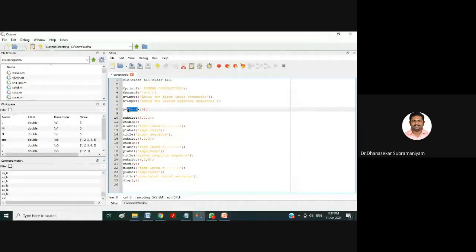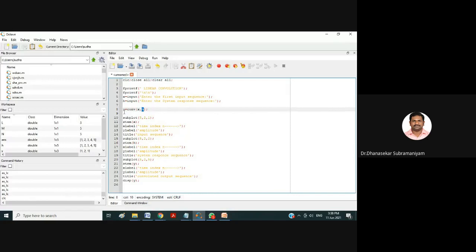If you give the CONV function, it will automatically perform the linear convolution for X and H. Here Y is our linear convolution output: y is equal to CONV of X and H, where X and H are my input sequences. CONV performs the linear convolution of X and H, and the output is stored in Y.